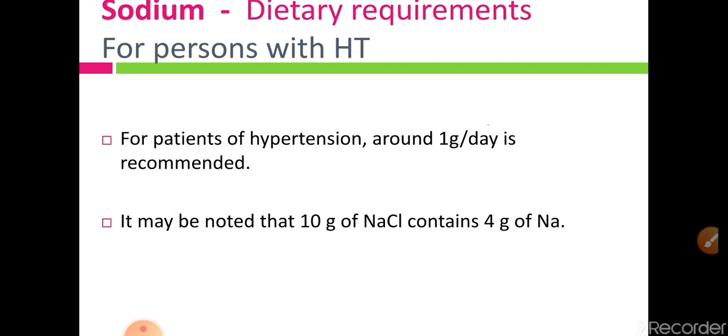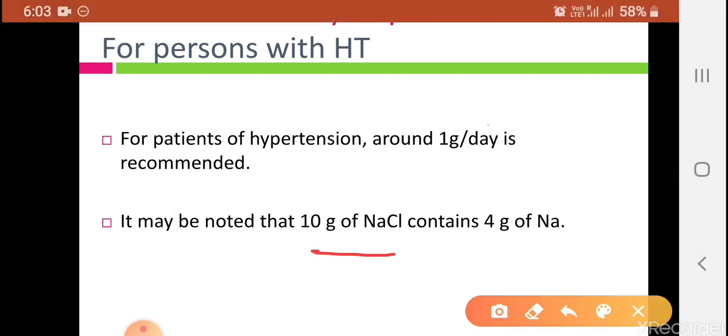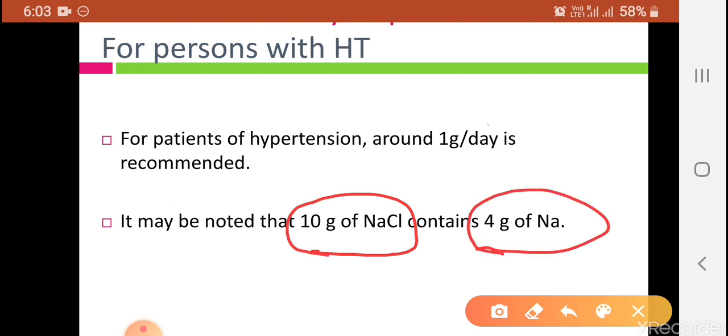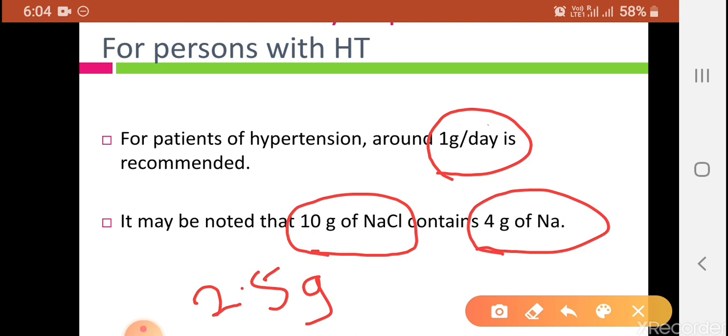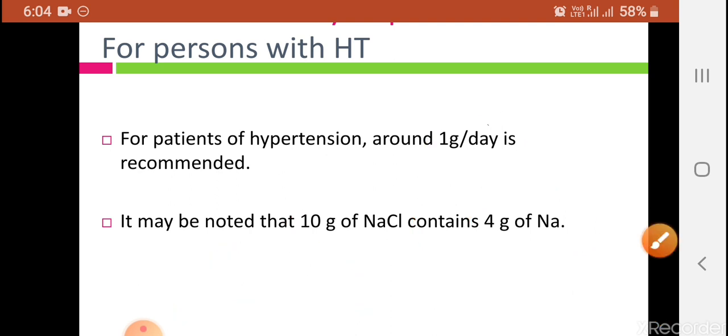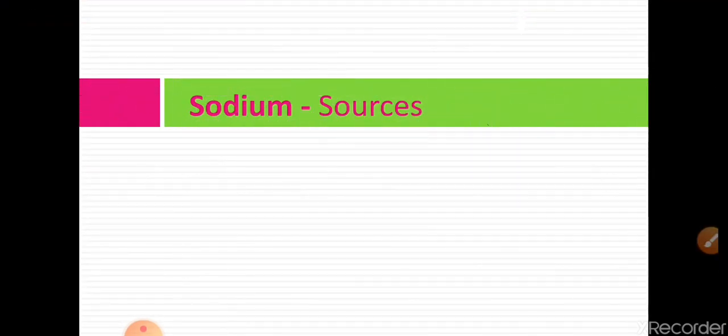contains 4 grams of Na. That means 10 grams of common salt contains 4 grams of Na, but these hypertensive patients require only 1 gram of sodium per day, so they should take only 2.5 grams of common salt in their daily diet. So this is the daily requirement or recommended dietary allowance for persons having hypertension.